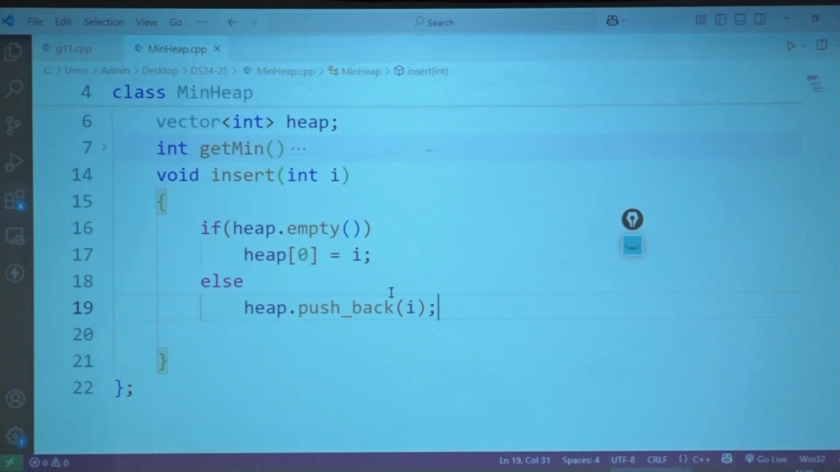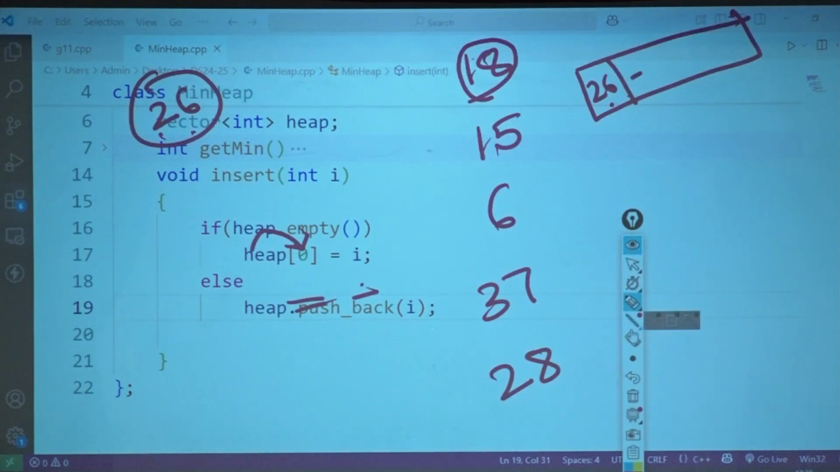Let's get back to our diagram again. So I got my 18. I told insert 18. This is my heap. It is not empty, so I am pushing it back. I am adding 18 here. So insertion is done.